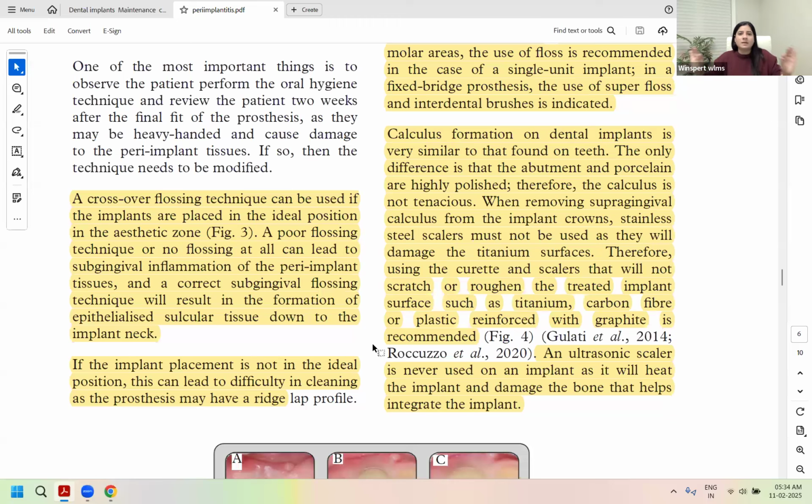Is everyone with me? Does that make full sense? In your regular single crowns with a regular pontic and crown, you do not require super floss. You require the wraparound method with your regular floss. But if the question gives you a ridge lap profile, so it has a complex profile around the soft tissues in which your regular floss cannot penetrate and you need a stiffer floss to go in, you would use the super floss. Direct exam question, and here is your direct answer.